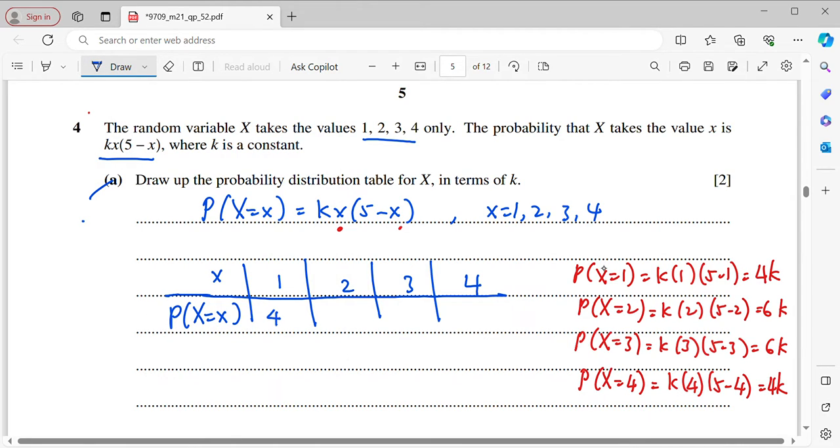Then I will get 4k, 6k, 6k, and at last 4k. So that's the probability distribution table for X. Okay, so that's the solution for 4A.